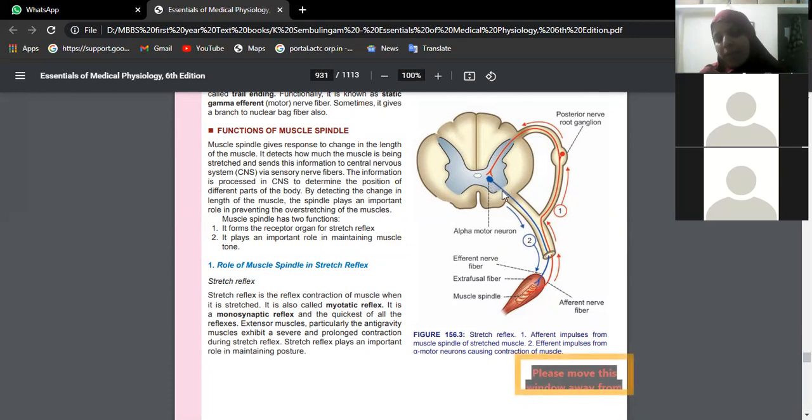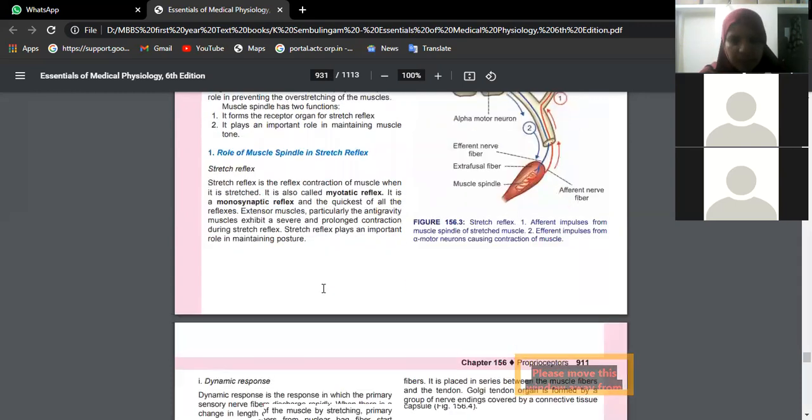The motor nerve comes via the same spinal nerve, then this motor nerve innervates the skeletal muscle. Suppose there is any foreign object or something, the skeletal muscle will contract and protect itself. That is what is called stretch reflex.